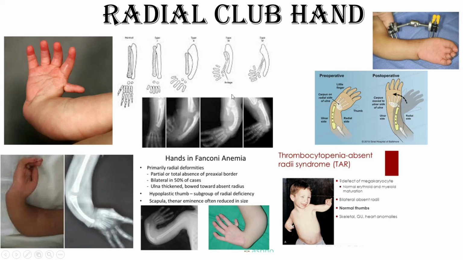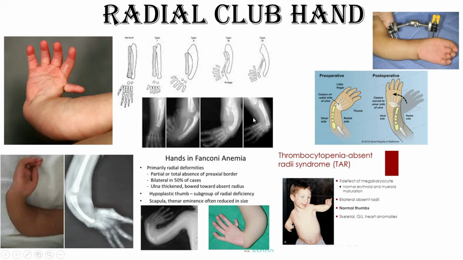But from our orthopedic practice point of view, the deformity is due to absence of this bone along with some contracture of the soft tissue, and it is also associated with absence of some muscles and some nerves like the anterior interosseous nerve, anterior interosseous artery, brachioradialis, and superficial radial nerve will be absent.